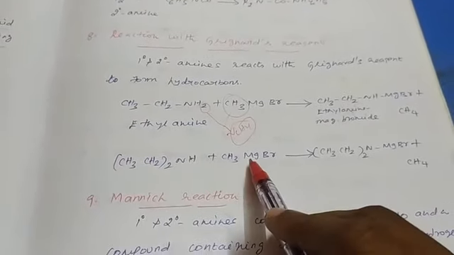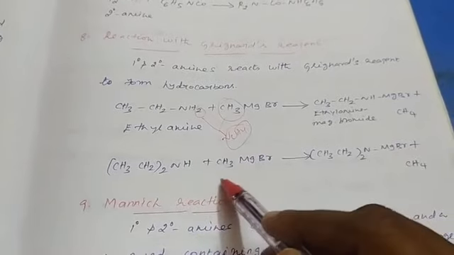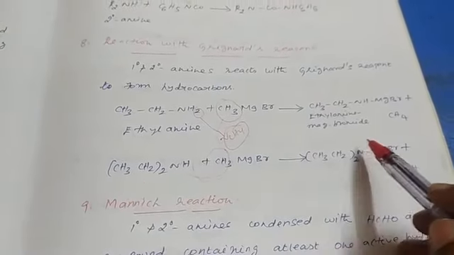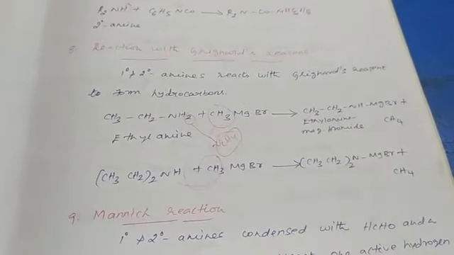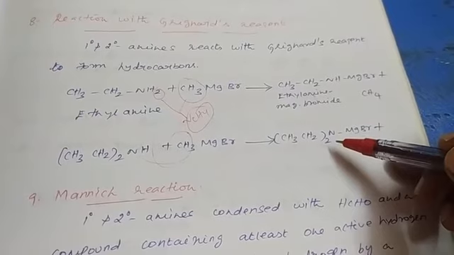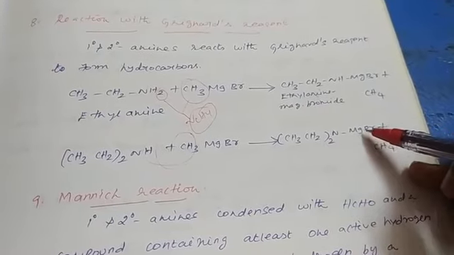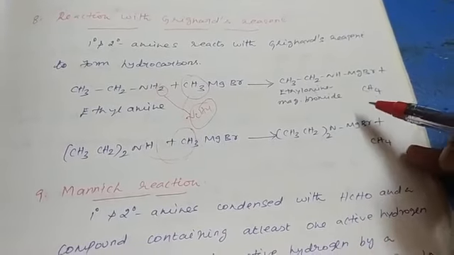So this is the secondary amine. So secondary amine reacts with the Grignard reagent. So here also hydrocarbon is formed as the product. So diethylamine magnesium bromide is formed as the product.